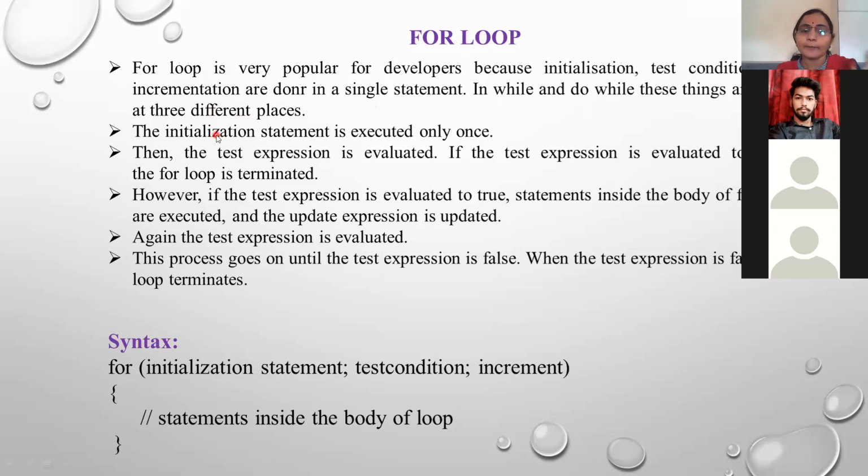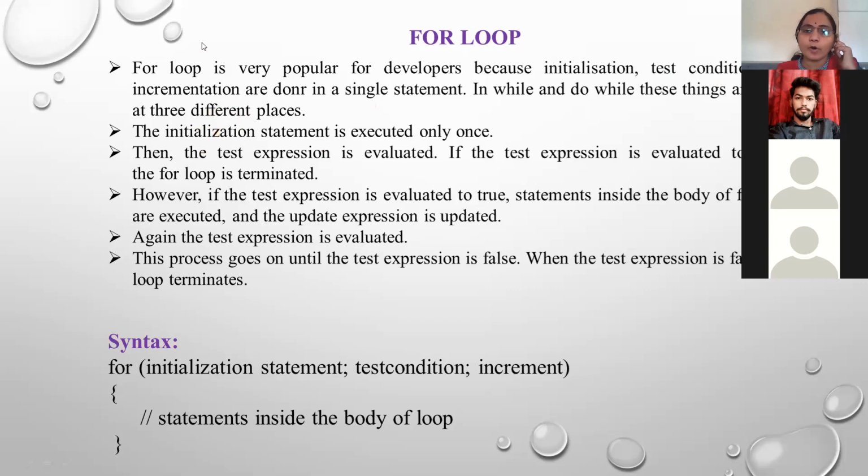If you carefully observe the last two loops, while and do while, the initialization means i equal to 1, then the test condition means i is less than or equal to 5, and the increment means i plus plus. All these three statements are on different lines.